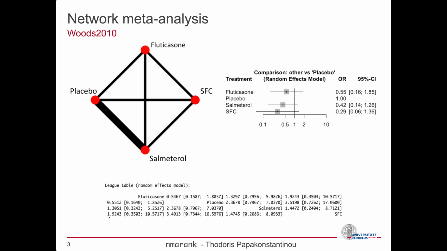You can learn more about netmeta in a dedicated workshop of the conference. In this meta-analysis, the outcome is mortality for COPD, and it includes 4 treatments as shown in the network plot. The forest plot and league table, as returned from netmeta, show that SFC has the lowest mortality with an odds ratio of 0.29 compared to placebo.